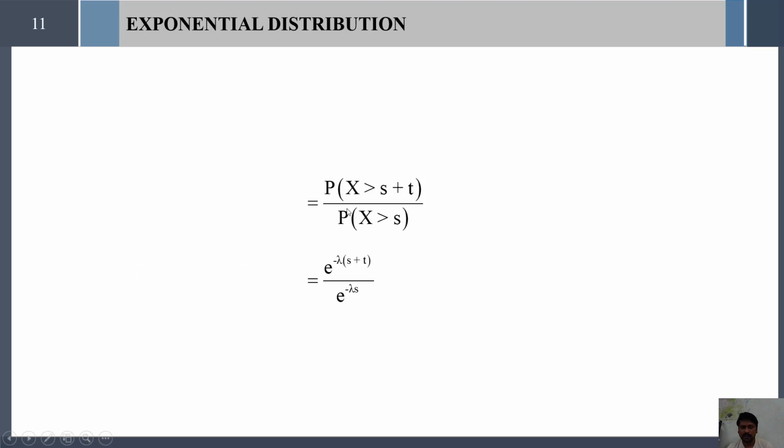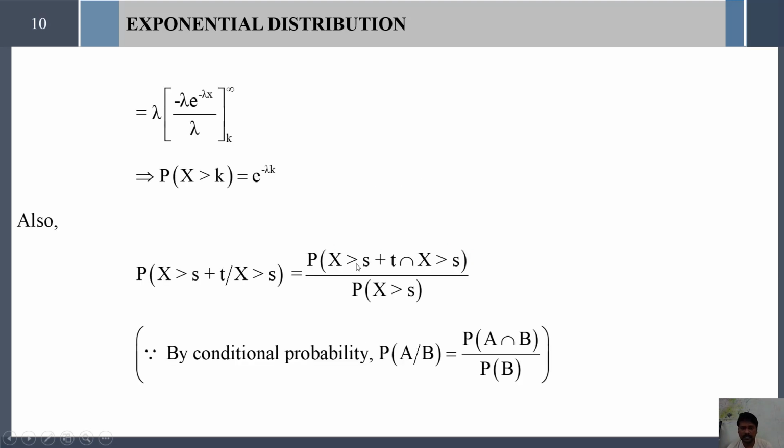That's all. Now you see the intersection between X greater than s plus t and X greater than s. X greater than s plus t is the common region. So if one person starts from 1, 2, 3, 4, 5, 6 etc. up to 10, and another person starts from 5, 6, 7, 8 etc. up to 10, then what is the common region between these two?